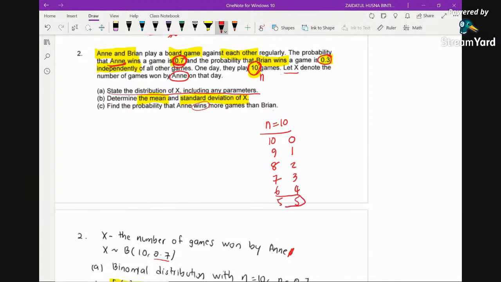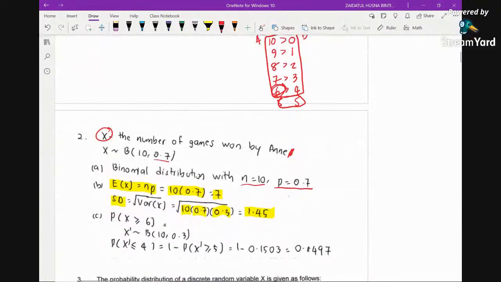But here it wouldn't be more than, right? So we are going to stop here. The only cases where Anne will win more than Brian are this number and above. So we have how many cases here? 1, 2, 3, 4, 5 cases. Which means Anne has to win 6 games and above. Because X is the number of games, it has to begin with 6. So we need to find the probability of X greater than or equal to 6.